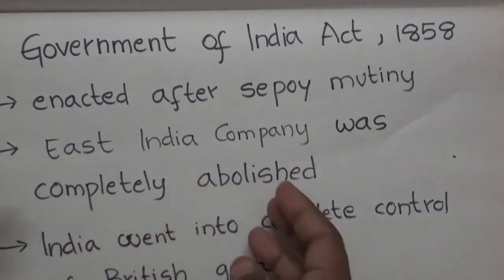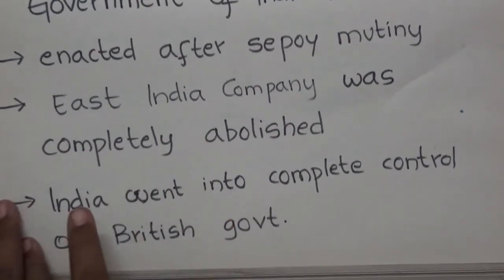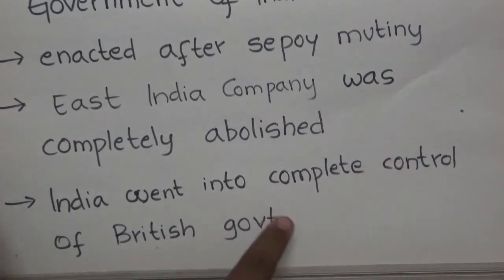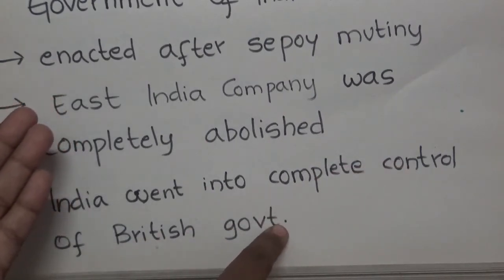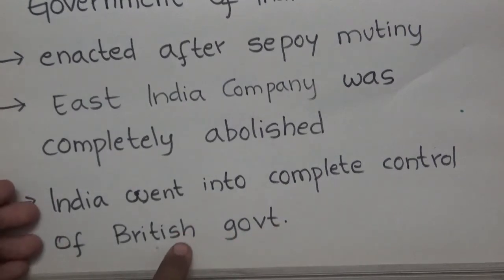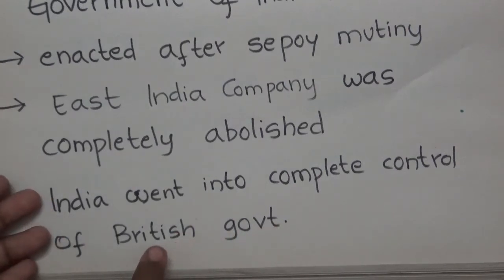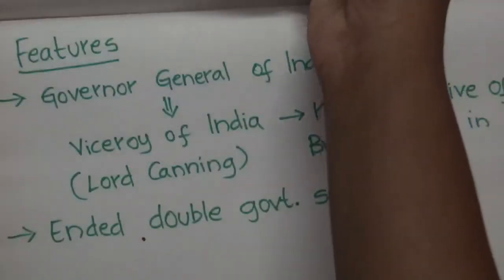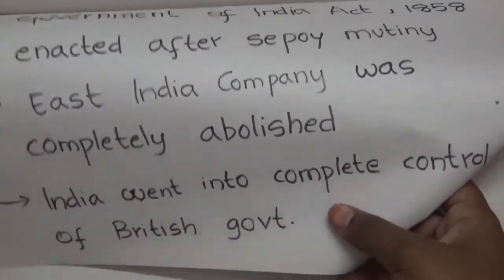Remember that. The next point is that India went into complete control of the British government. Yes, if there is no control of East India Company, then the complete control will absolutely go to the British government. And next, let's learn about the features.